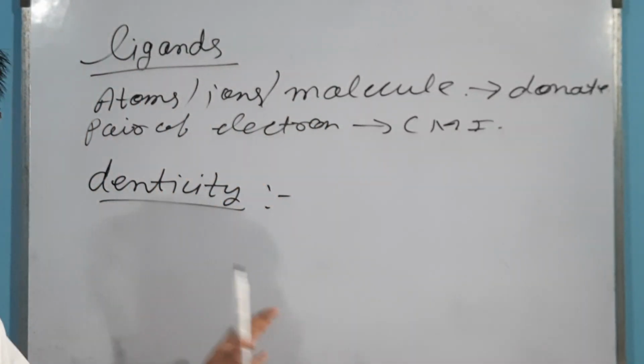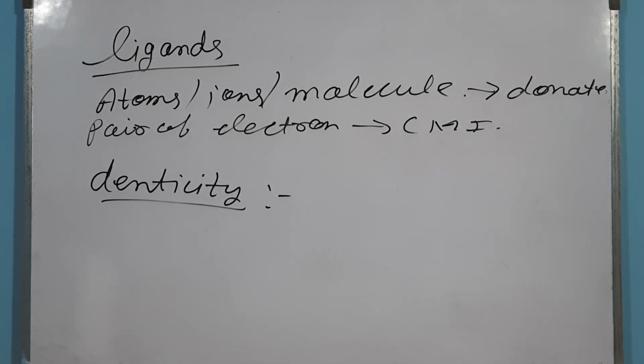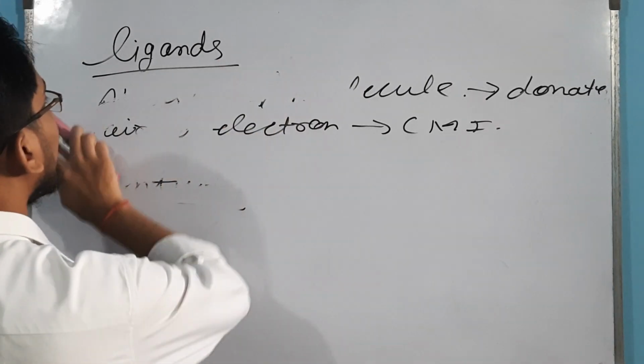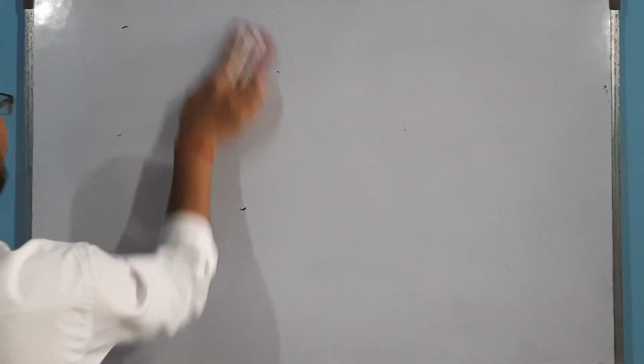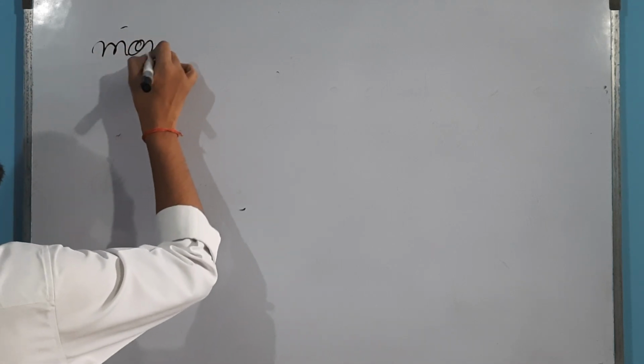Now let's study the different kinds of ligands on the basis of denticity. So very first in this case is our monodentate ligands.